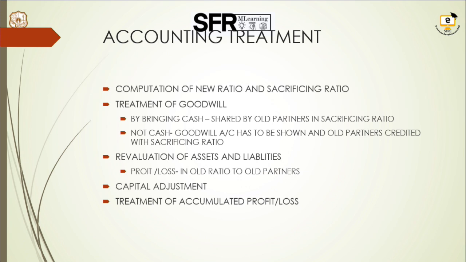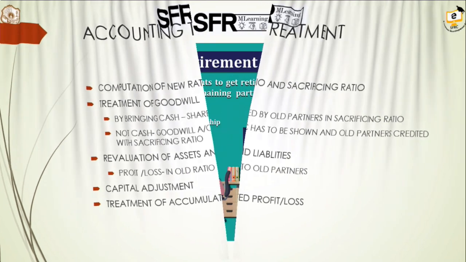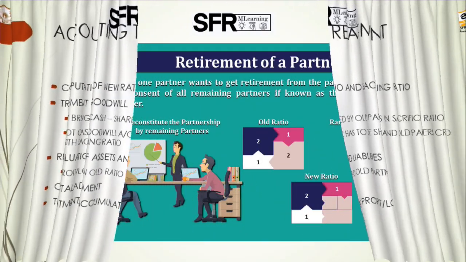That means when the new partner brings in capital, the other partners have to adjust their accounts according to the capital brought in by him. The next important adjustment is treatment of accumulated profit and loss. Any accumulated profits already in the balance sheet will be shared only by the old partners according to the old ratio.